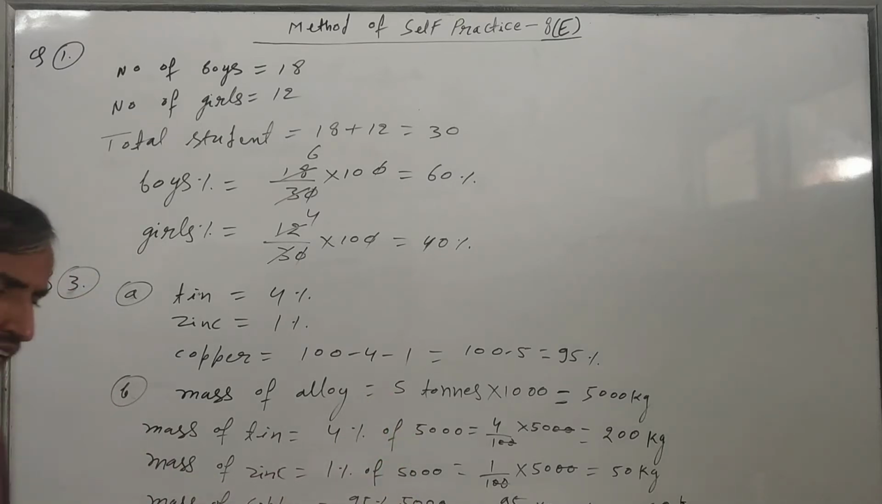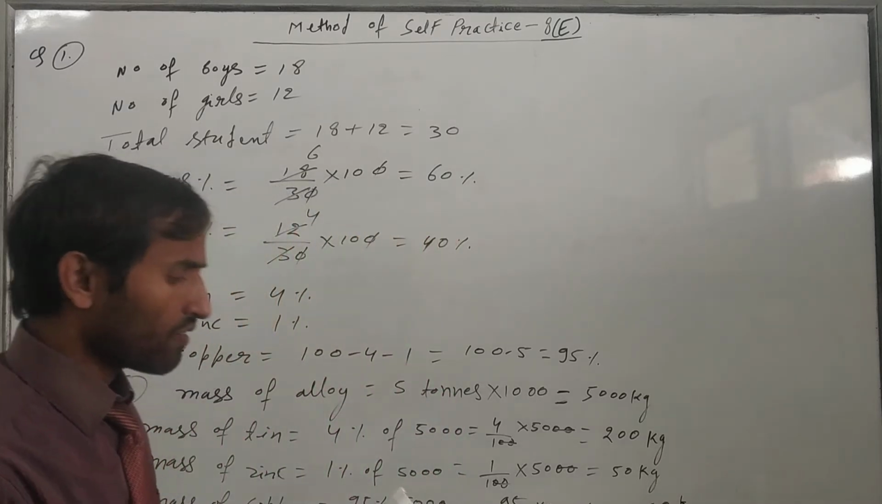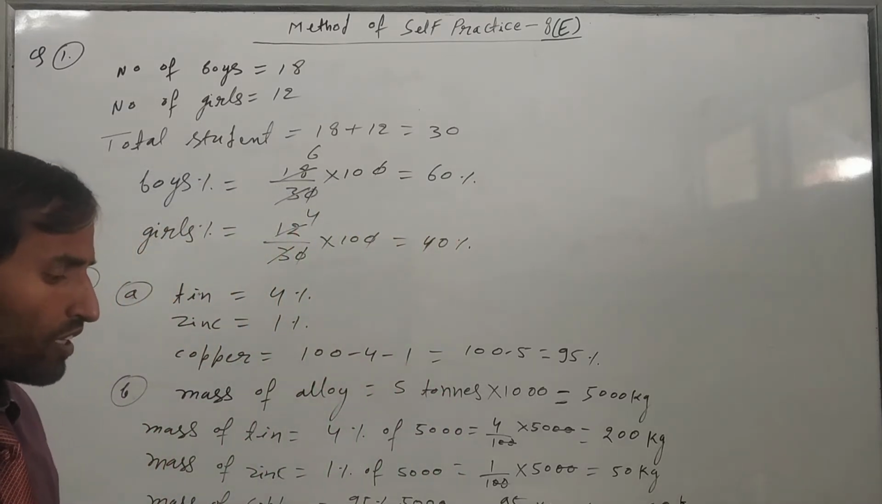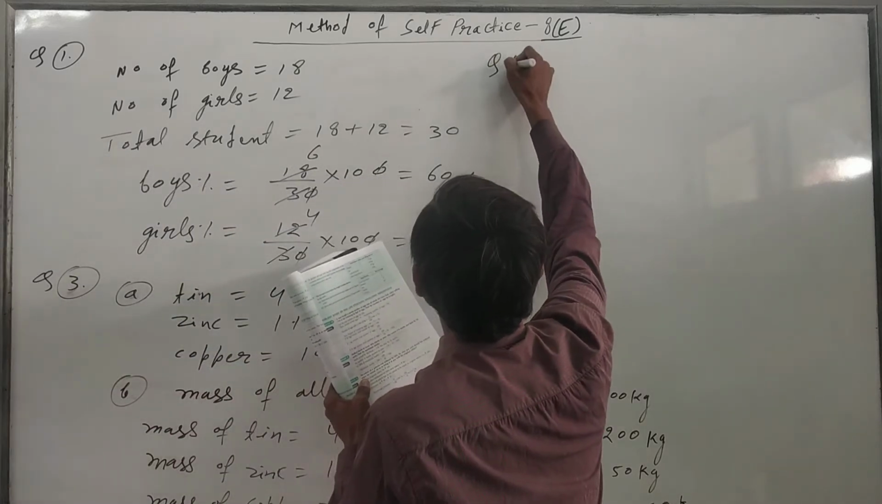Now, the same types of question, 4 and 5, are also given. The fourth question I have left for you, just try it yourself. Now I will do question number 5. So all of you, read question number 5. What is given in that?